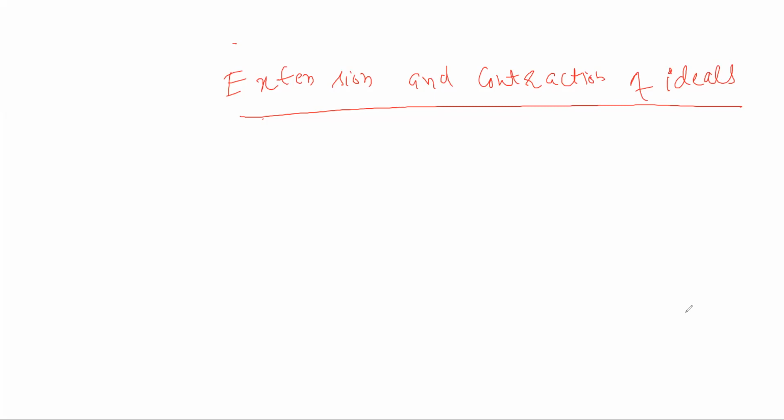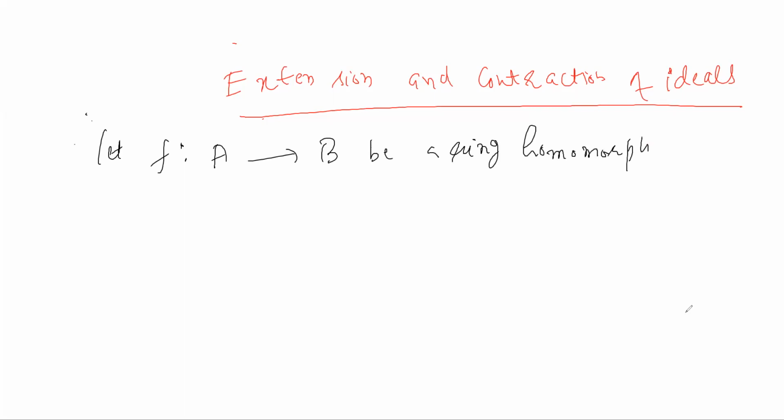So let f from A to B be a ring homomorphism. और I कोई भी आइडियल लिया आपने A में, so let I be an ideal in A. तो आपके पास जो f of I है, जरूरी नहीं है कि आपका B में आइडियल हो. Image of an ideal need not be an ideal.